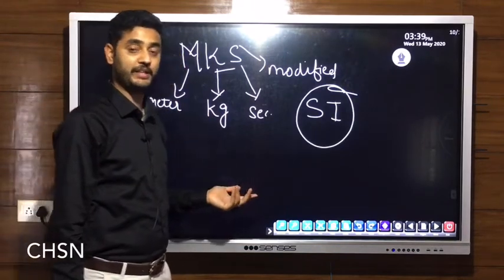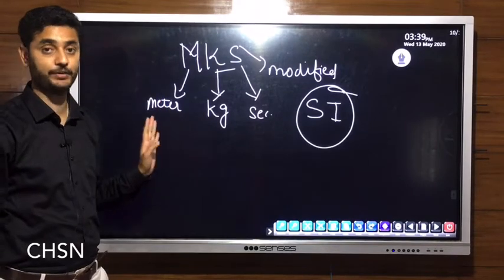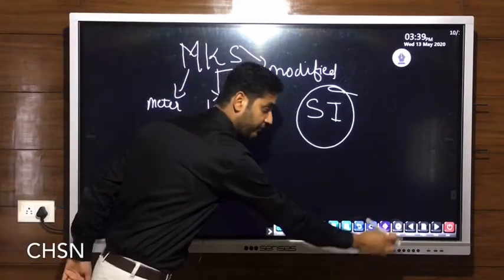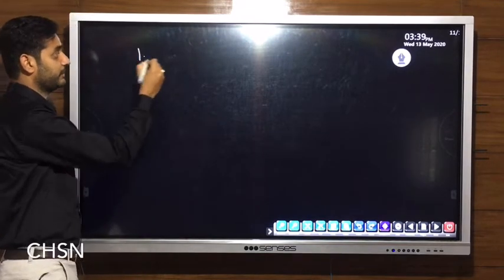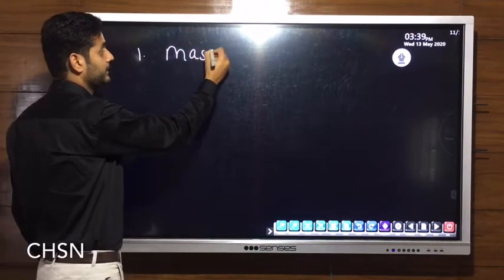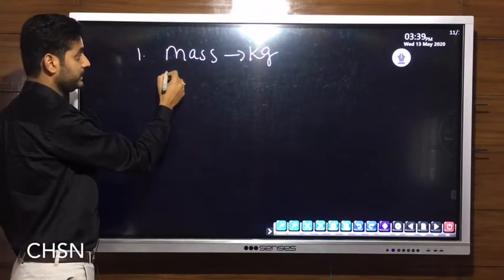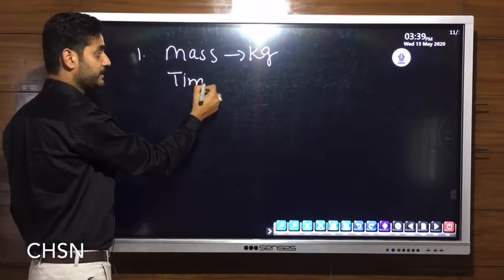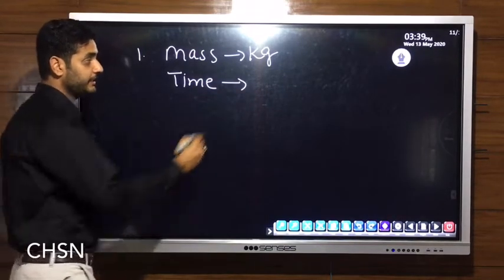Whatever physical quantity we have, we have its SI unit. We need to express a physical quantity in SI unit. Let's take some examples. Mass, already discussed, is measured in kg. Thereafter temperature. Its SI unit is not degree Celsius or degree Fahrenheit, it is measured in Kelvin.